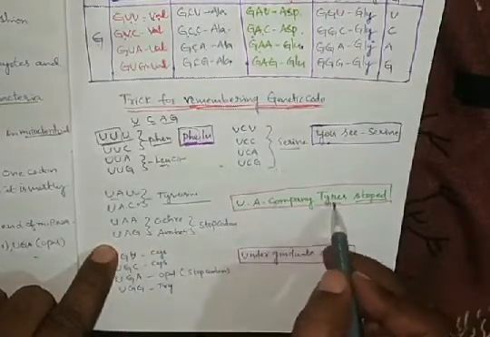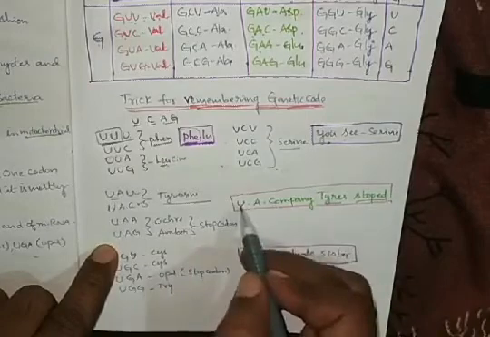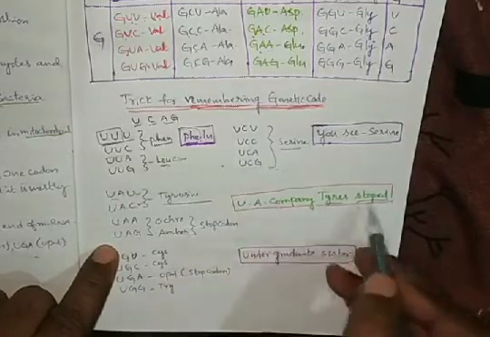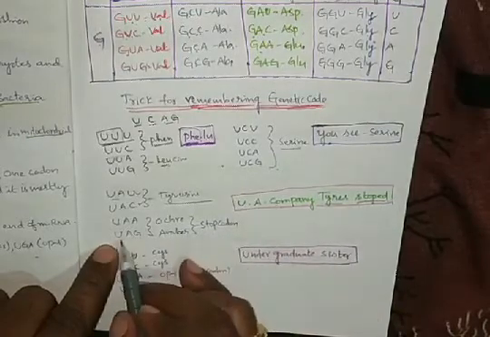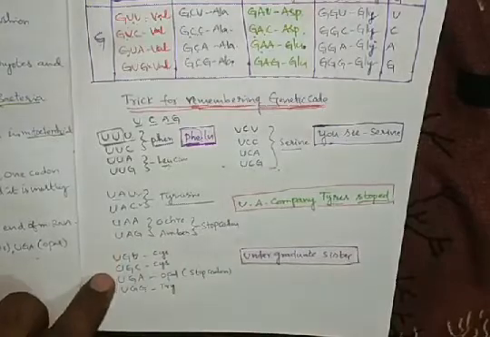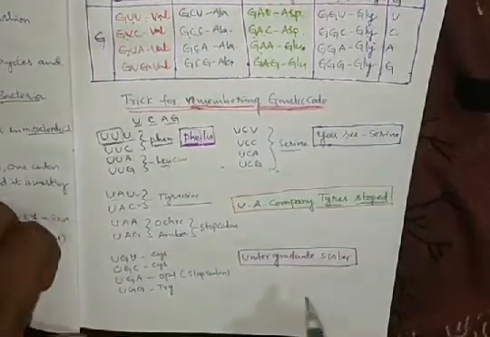Simply we can remember UA company tyre stopped. If a codon starts with UA, remembering this helps us easily identify the amino acids.